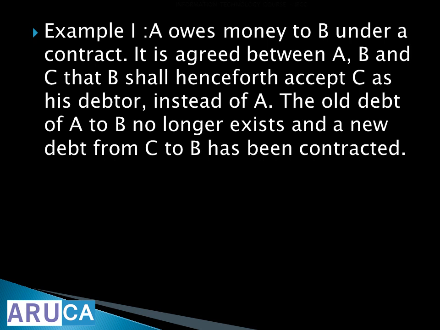There are three persons, A, B, C, but originally A and B have some contract, and A is owing money to B. A is supposed to give money to B. That is the original contract. Now there is the third person, C. They all agree. C will be the new person who will have to pay instead of A. Right? The person who has to be paid is B, remains. The person who will be paying changes from A to C. So original contract between A and B is cancelled. The new contract between A, B and C remains.